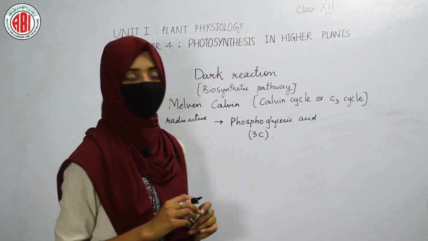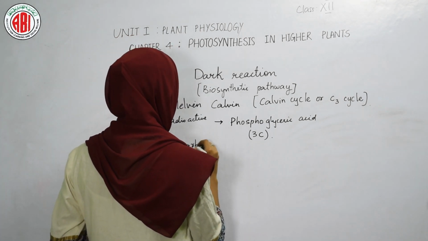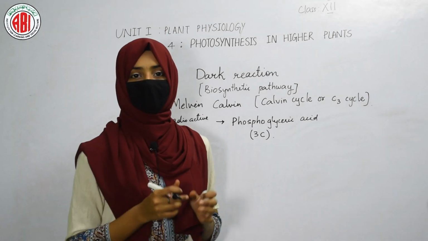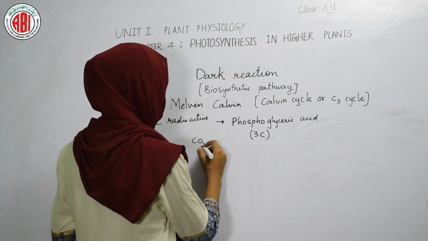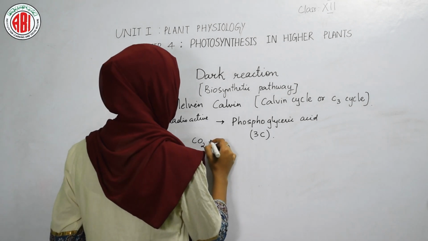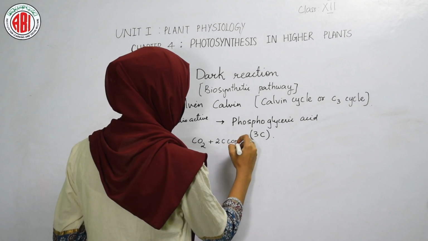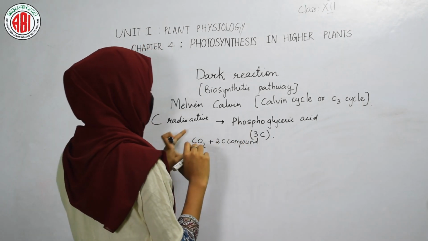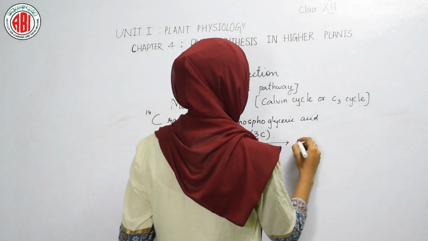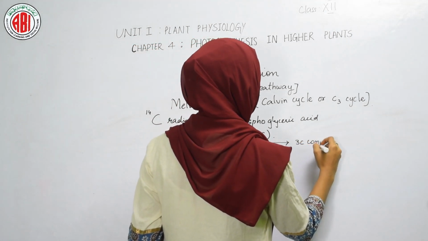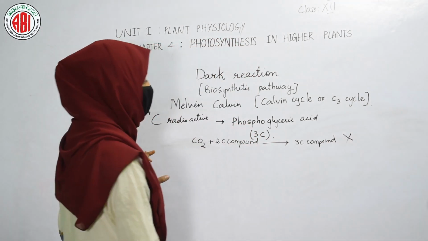In this cycle, three reactions take place. The first one is carboxylation. It was first thought that when carbon dioxide is taken in, it is accepted by a 2-carbon compound, and by accepting the carbon dioxide, it leads to the formation of a 3-carbon compound. But this is a wrong statement.